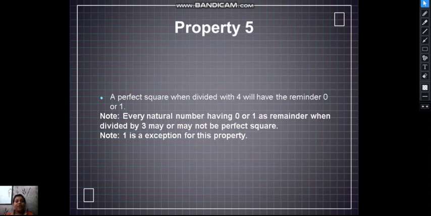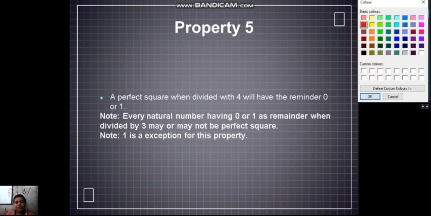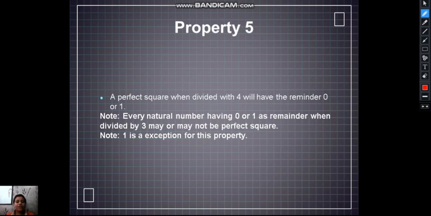Let's check if we take a perfect square and divide it. Let's check 5, or 25. 25 is a perfect square. 25 divided by 4 will give a remainder of 1. So it is a perfect square. Sorry, this property is good for perfect squares.